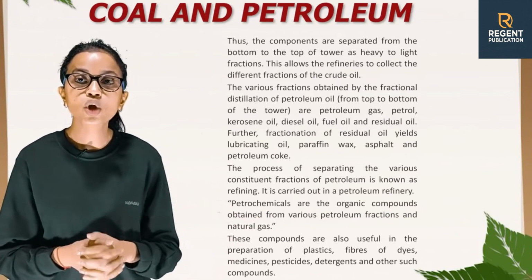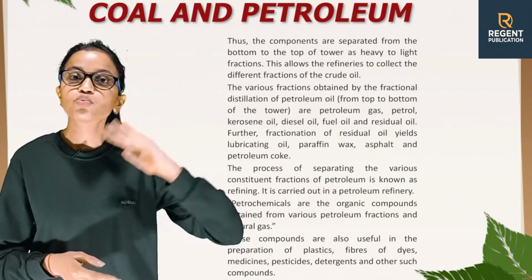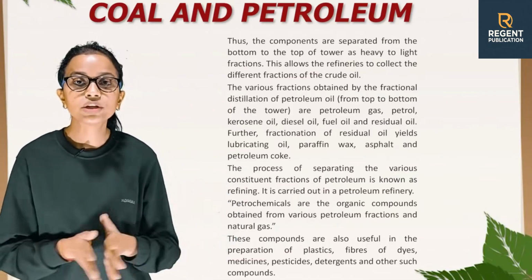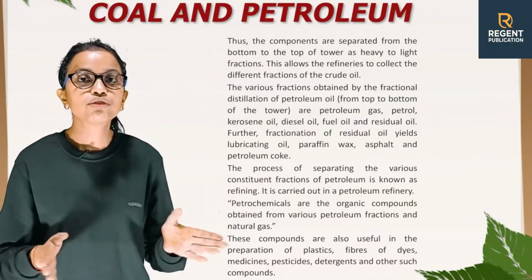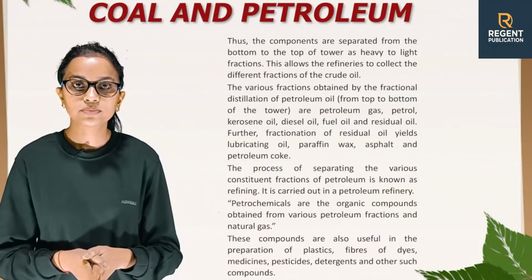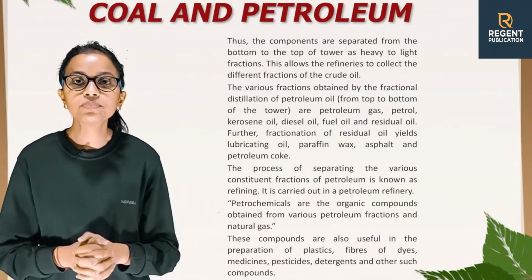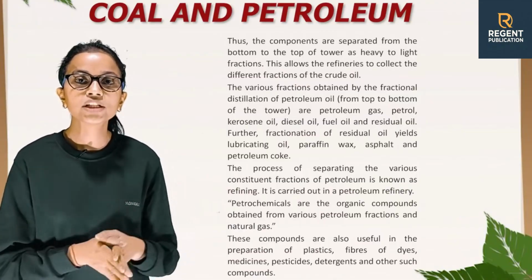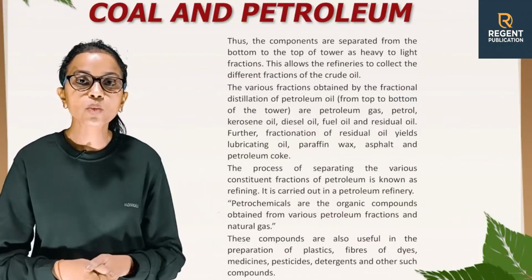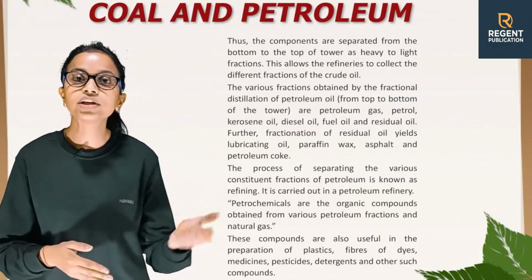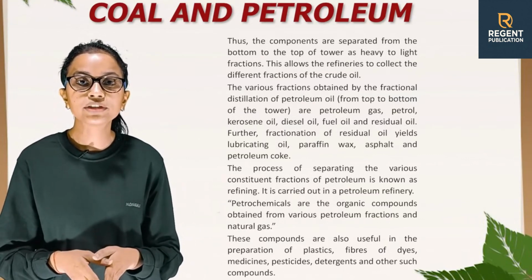The various fractions obtained by the fractional distillation of petroleum oil, from top to bottom of the tower, are petroleum gas, petrol, kerosene oil, diesel oil, fuel oil and residual oil. Further fractionation of residual oil yields lubricating oil, paraffin wax, asphalt and petroleum coke. The process of separating the various constituent fractions of petroleum is known as refining. It is carried out in a petroleum refinery.